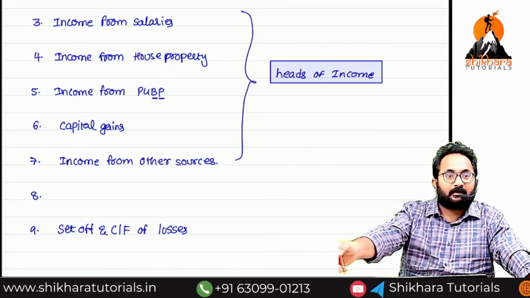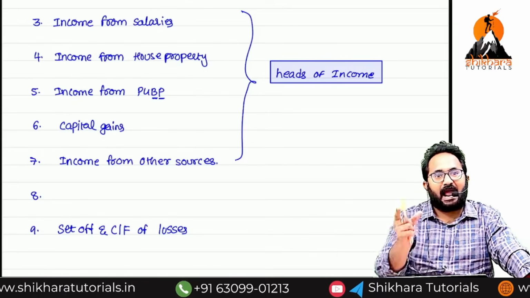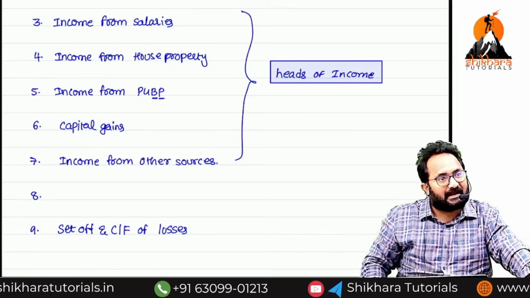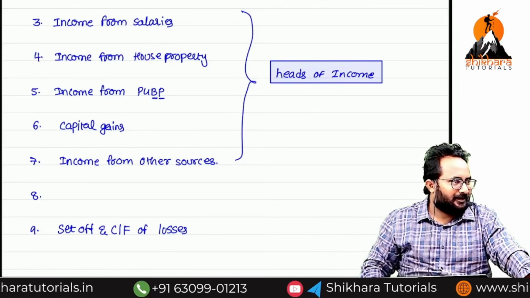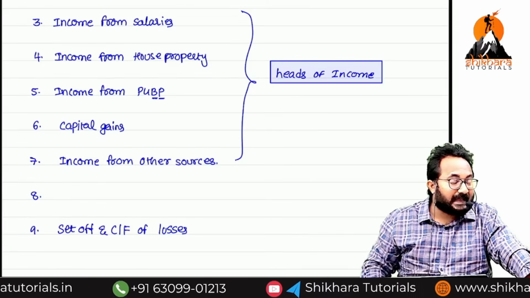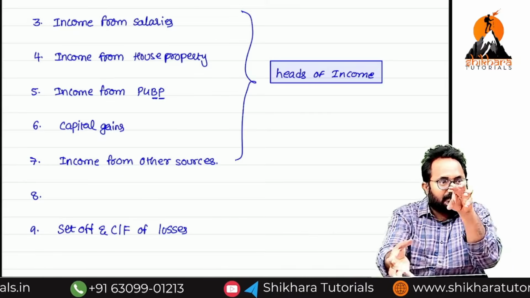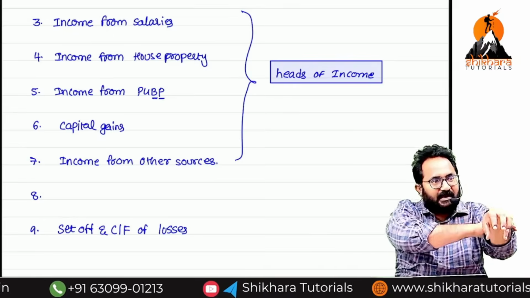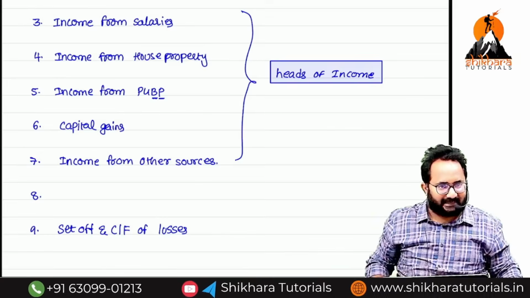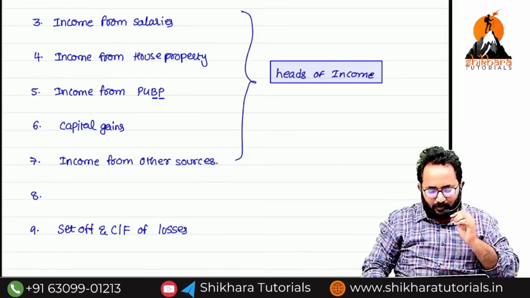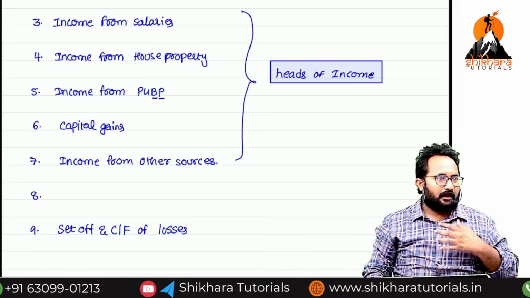Minor's income clubbed means what? Added into the parent's hands. Okay. Whose hands? Parent. One example I took. The minor's income is going to be clubbed in the hands of the parent. The parent is required to pay the tax.